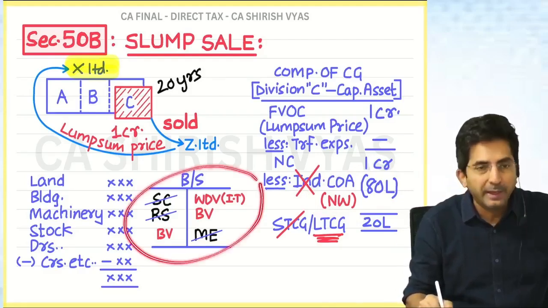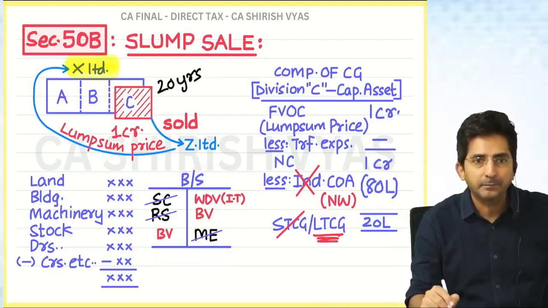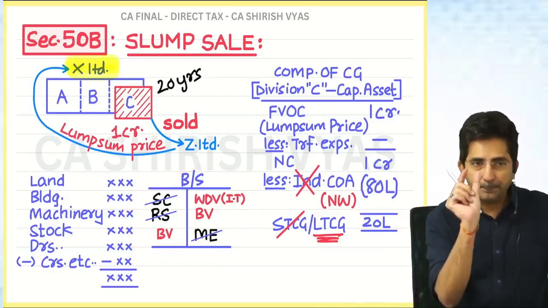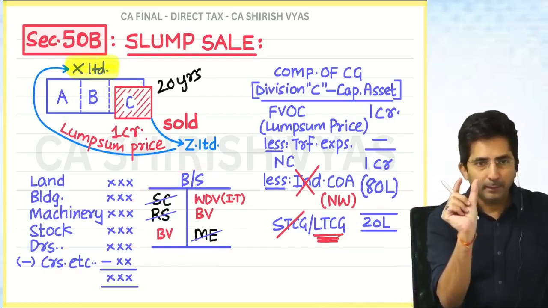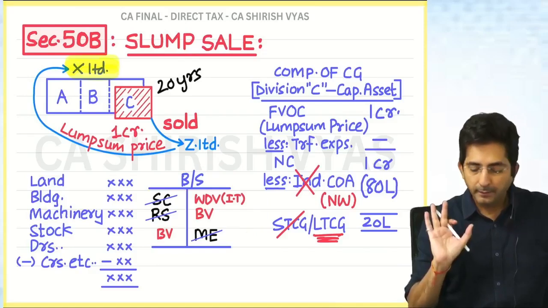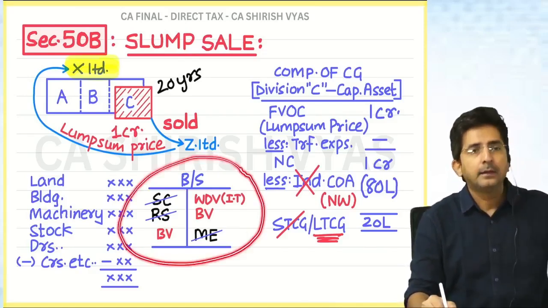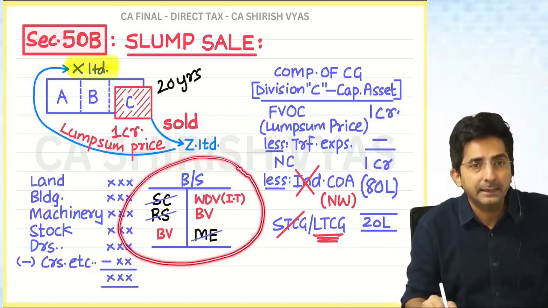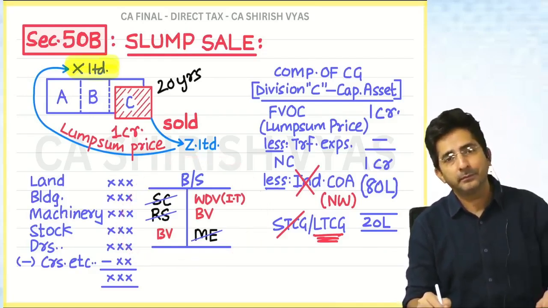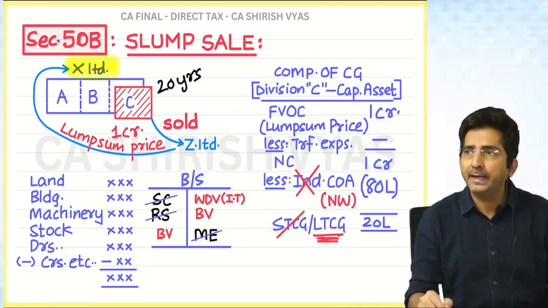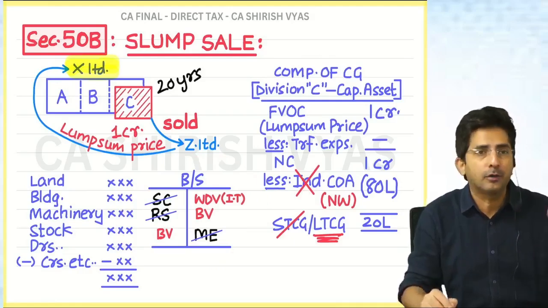From the balance sheet, take everything at book value except depreciable assets, where you take the WDV as per tax. Now, if in the balance sheet there are 35AD assets, then take nil value, because 35AD assets in income tax are fully written off.